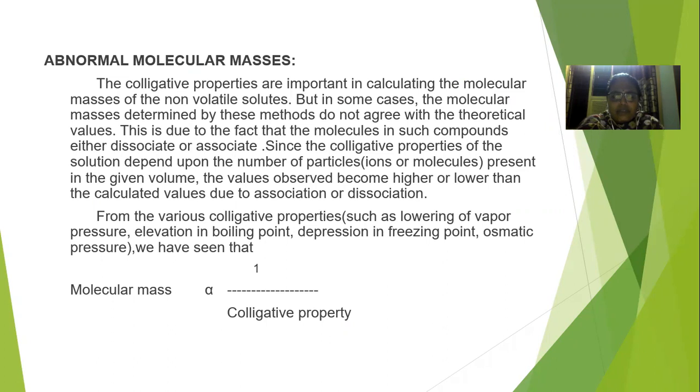the nature or composition of the compounds, which was made clear in the previous videos on different types of colligative properties, that is lowering of vapor pressure, elevation in boiling point, depression in freezing point, and osmotic pressure, along with how we can calculate the molecular mass of a solute with different colligative properties, which we discussed in the previous videos.